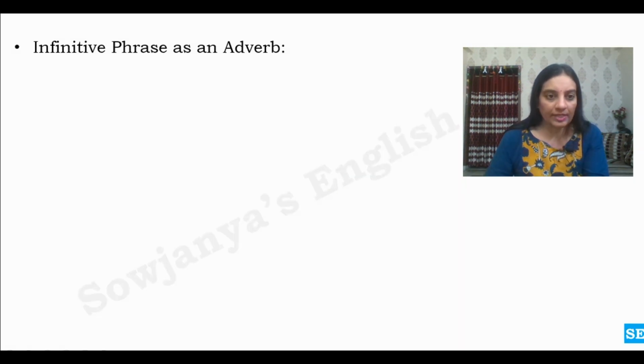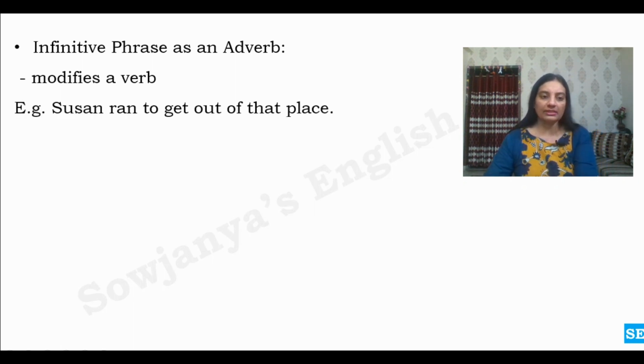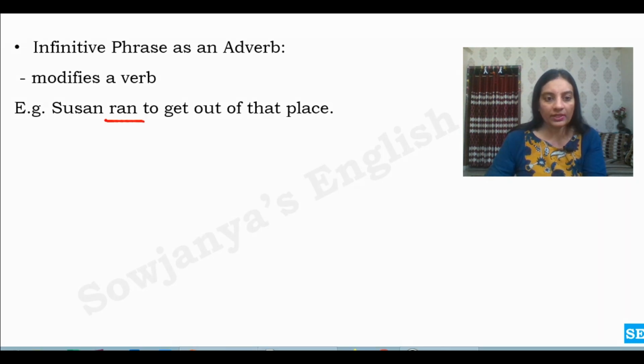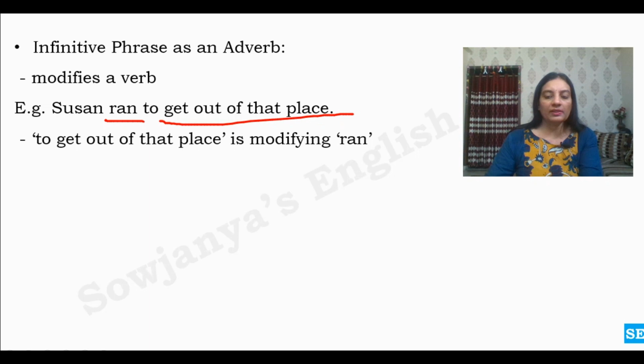Okay. Let us see the infinitive phrase as an adverb. As an adverb, it modifies a verb in a sentence. Look at this sentence. Susan ran to get out of that place. Why did Susan run? To get out of that place. That is her intention. Okay. So ran is our verb here. "To get out of that place" is our infinitive phrase which is acting as an adverb. Okay. It is modifying the verb ran in the sentence.